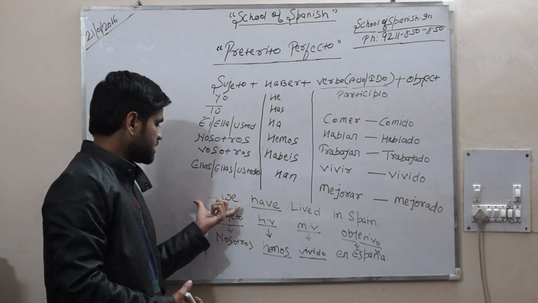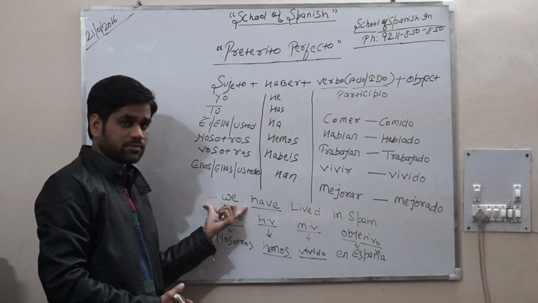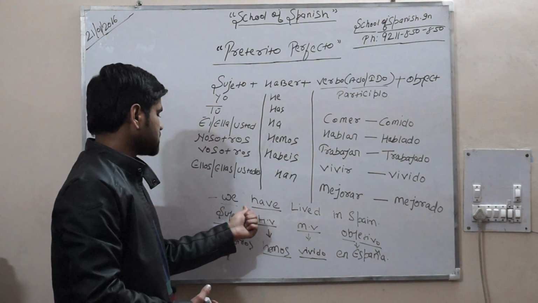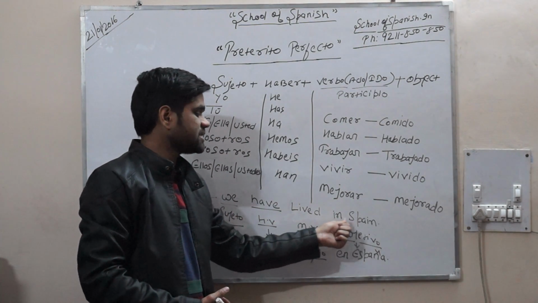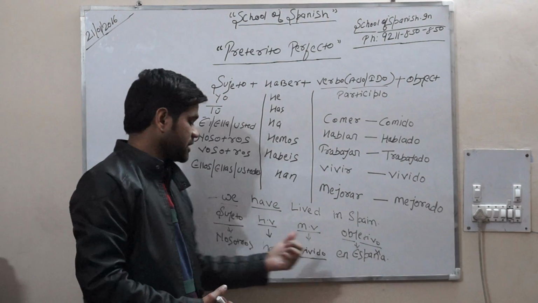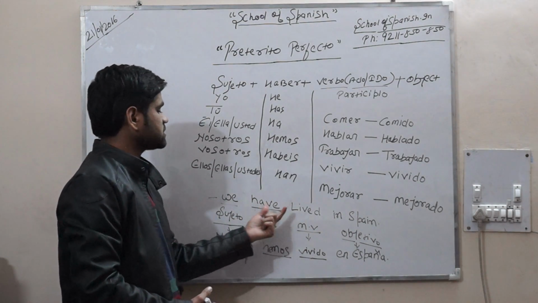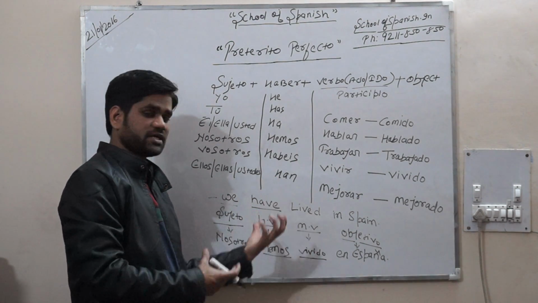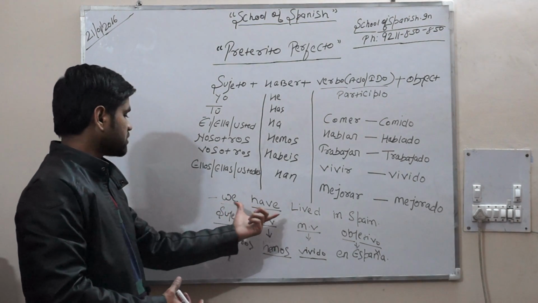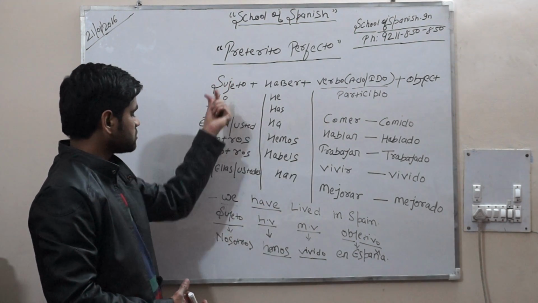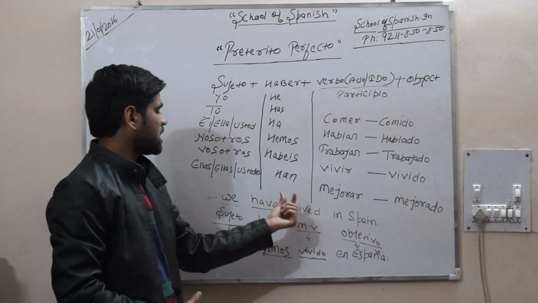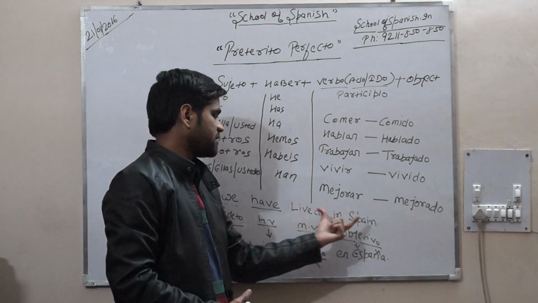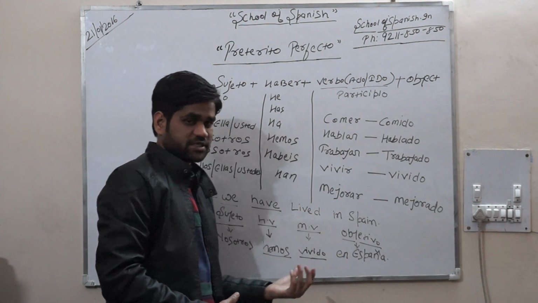Okay, here we have an example. Such as we have lived in Spain. We have lived in Spain. It means that it is the done action. We have already lived in Spain. So we are going to see what is sujeto, what is helping verb, and what is main verb, and what is the object in this sentence.